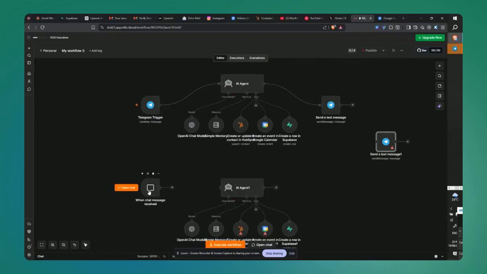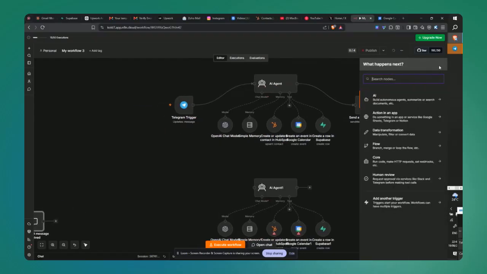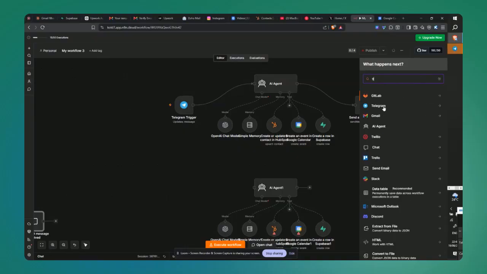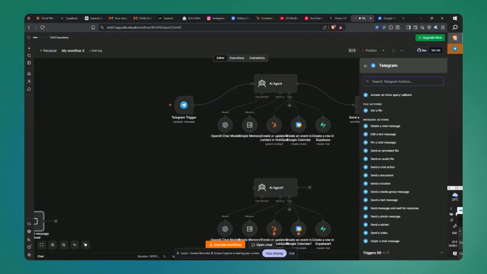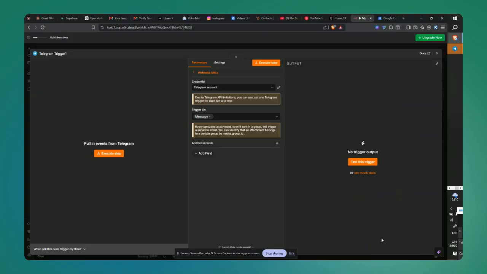When you're done testing and it's working perfectly, all you have to do is click on the plus and search for Telegram again. This time around we'll be going for the trigger. So you scroll down, you open the trigger, and the trigger would be on message. Basically, once a message is received, it will trigger the workflow and start the conversation.